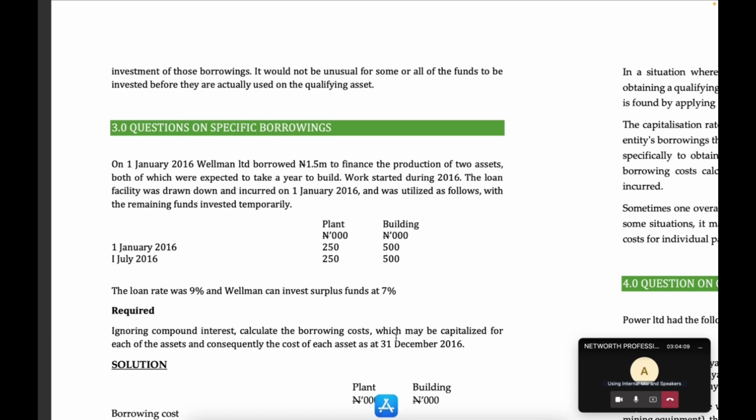You can either borrow for a specific asset, so we'll look at an example of that here now, or you have an existing pool of borrowings, meaning you borrowed from bank A, you borrowed from bank B, you borrowed from bank C. So maybe you have a debenture in your books already,